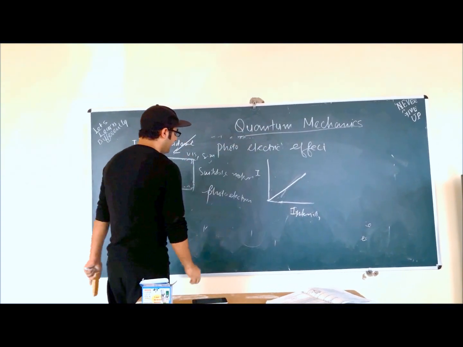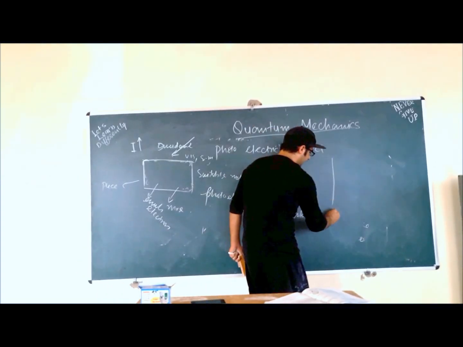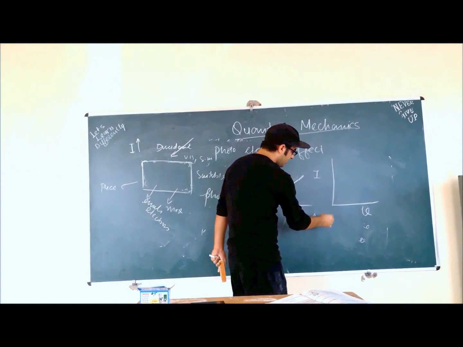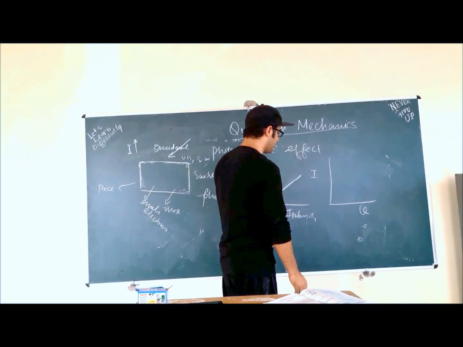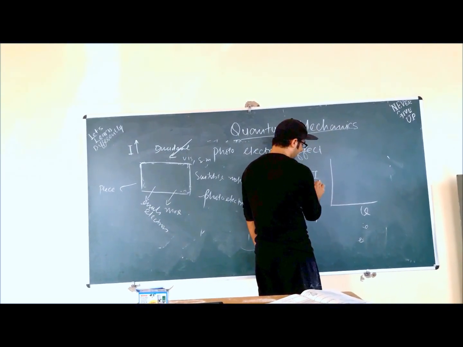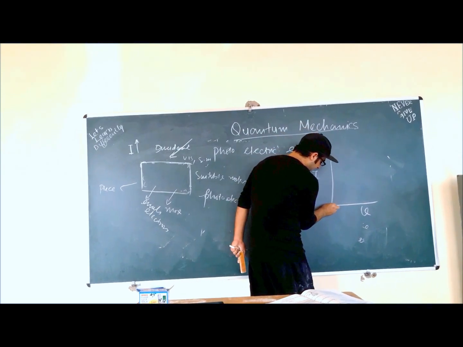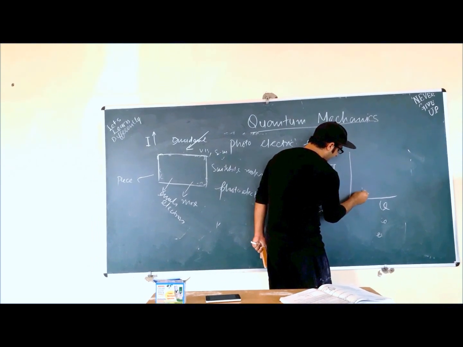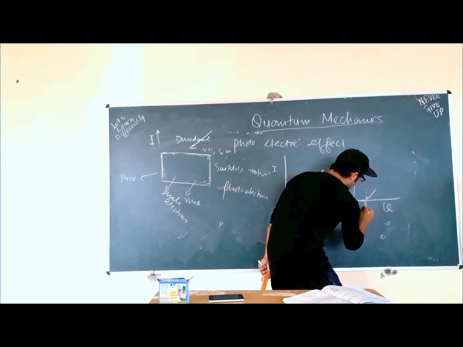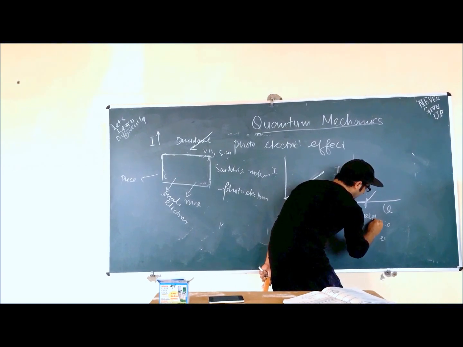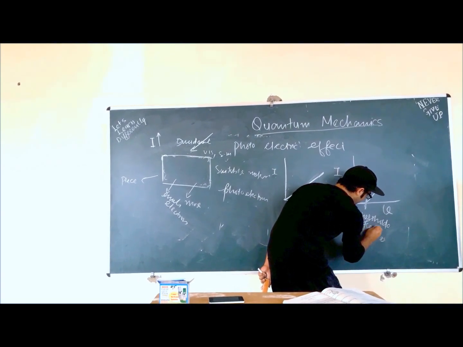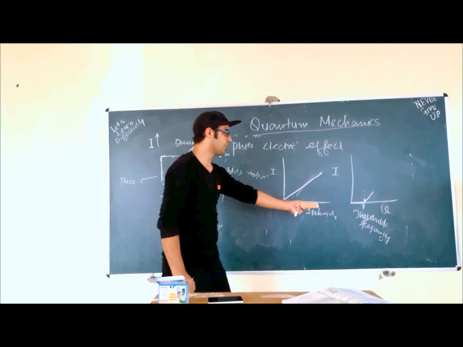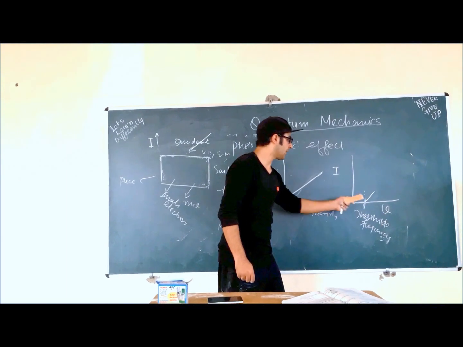And the second question was, what is the effect of frequency on it? If we take frequency here and current here, on zero frequency we won't get any current. It's very obvious. Up to a particular frequency, we won't get any current. The frequency at which current begins to flow, or at which electrons come out of the matter, is called the threshold frequency.